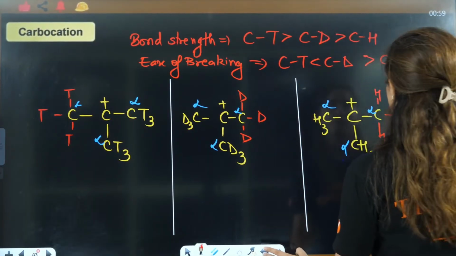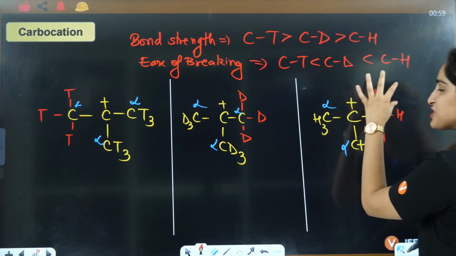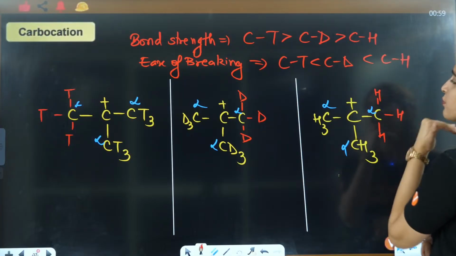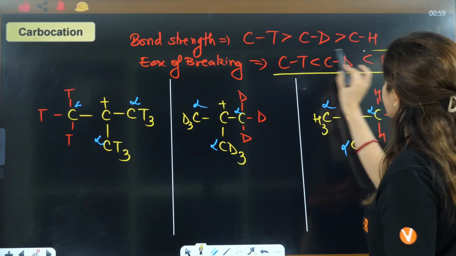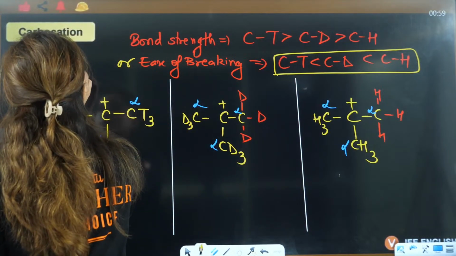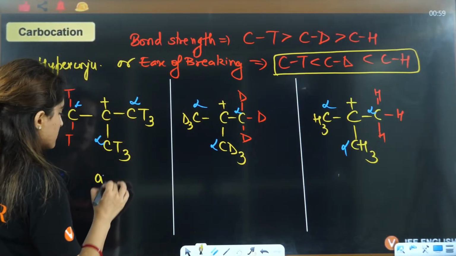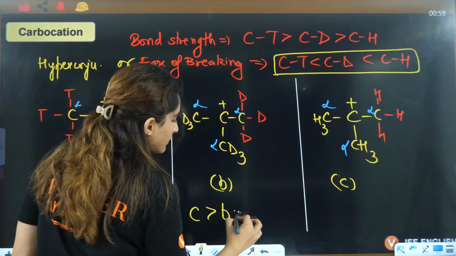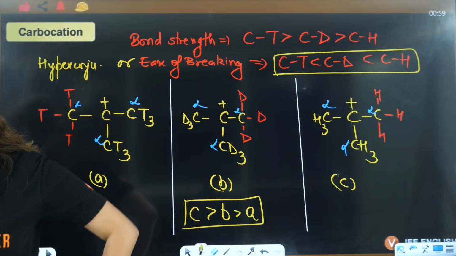That will be maximum in CH, because in CH the bond strength is very less. So it will be very easy to break this bond. When it is easy to break this bond, hyperconjugation will be maximum in this case, right? This is the order of hyperconjugation. So if I say this is A, this is B, this is C, the answer will be C, then B, then A is the correct answer here. Okay? Got it, everybody?